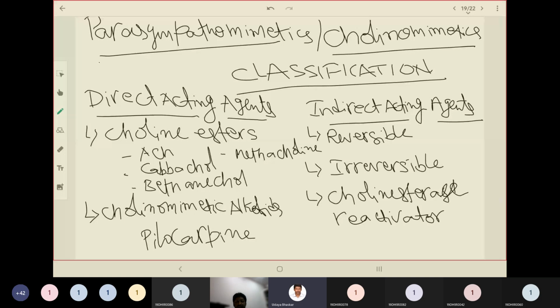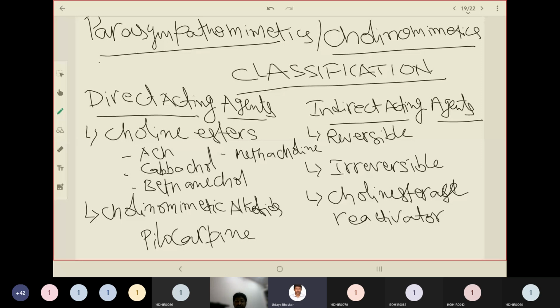Under direct acting agents, you have two subcategories. One is cholinesters. Examples include acetylcholine, the endogenous neurotransmitter for the cholinergic system, and three other candidates: carbachol, bethanechol, and methacholine. The second subcategory under direct acting agents is cholinomimetic alkaloids. The example is pilocarpine, however you pronounce it. So these are direct acting parasympathomimetics, or direct acting cholinomimetics.